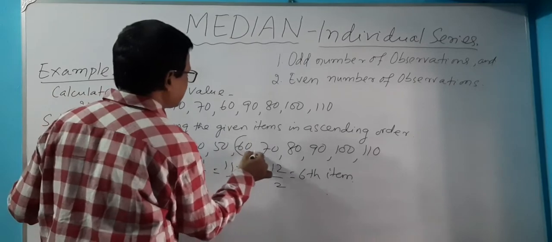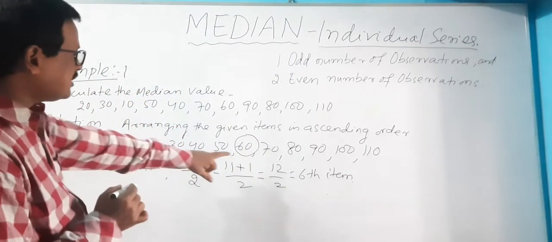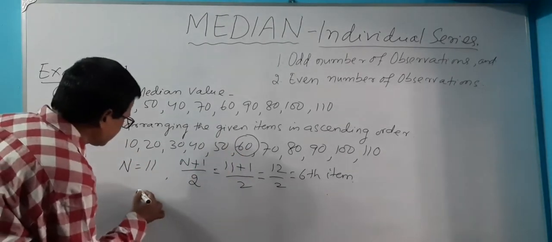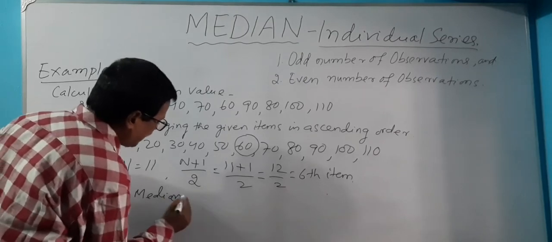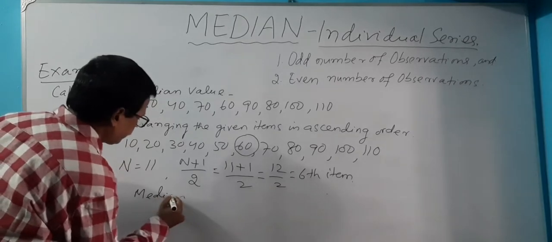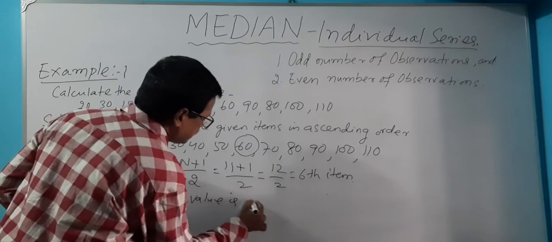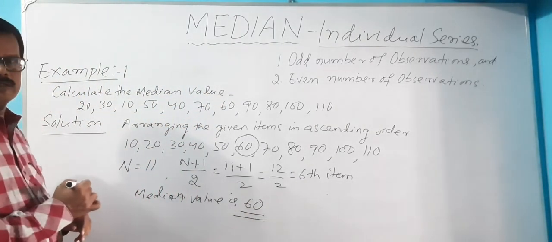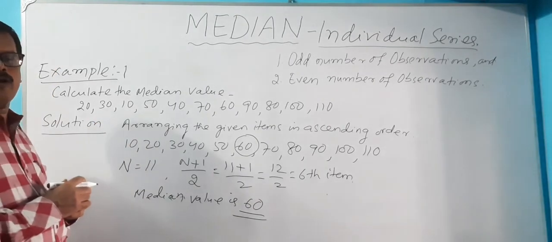So this is the 6th item. Here the 6th item is 60, so median value is 60. This is how, in case of an odd number of items, we calculate the value of median.